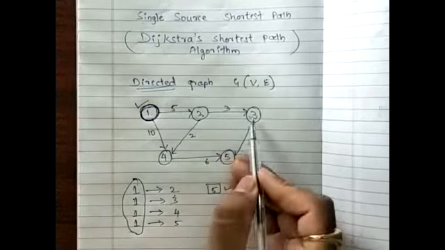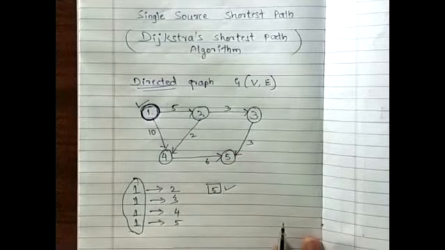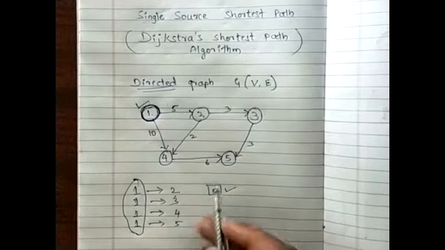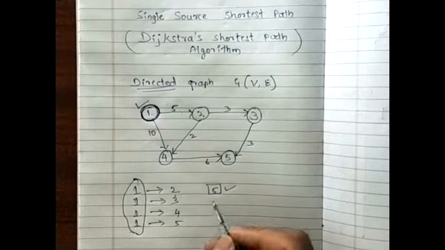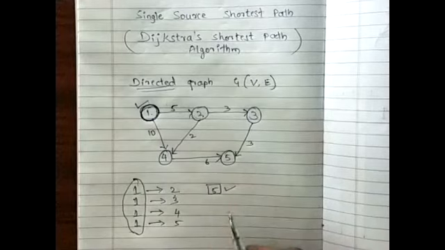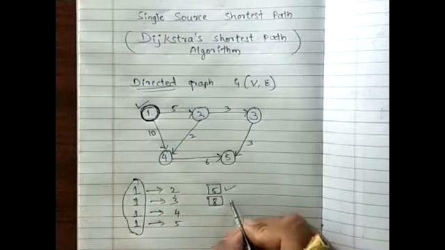And the cost associated with that path is what? What will be the path here? The distance between 1 to 3. 8. It is 8. That is 5 plus 3, that is 8.